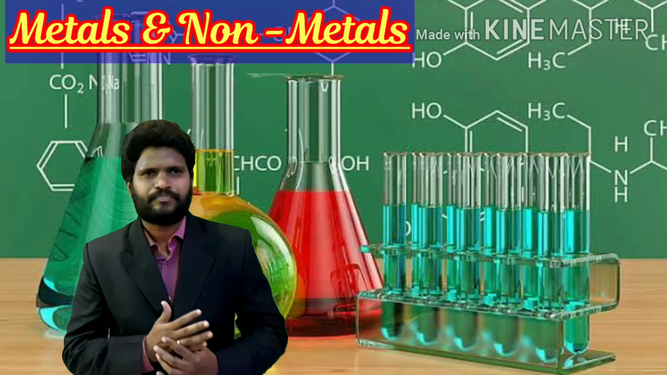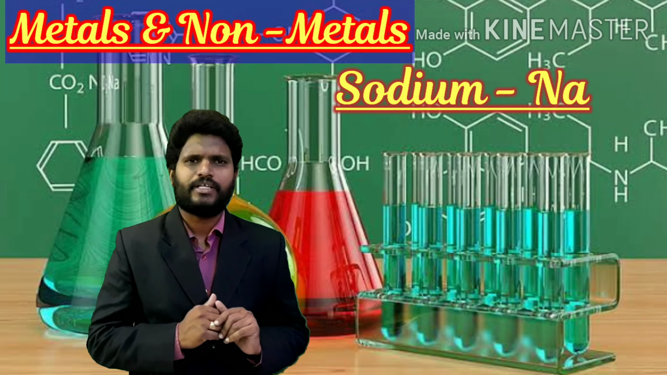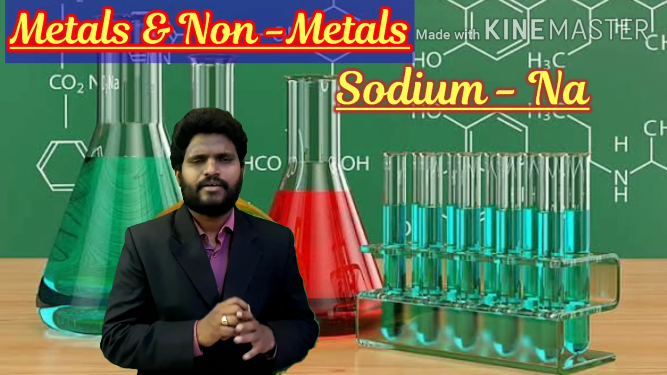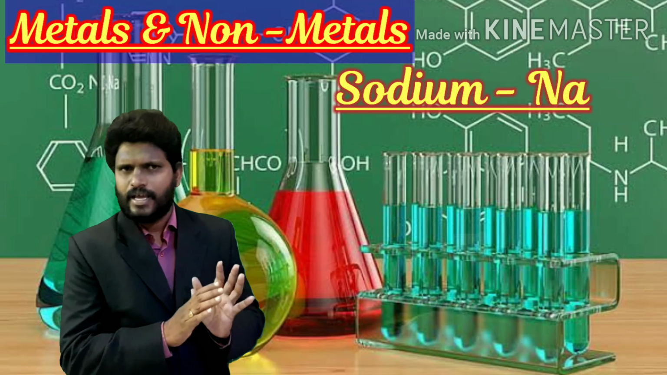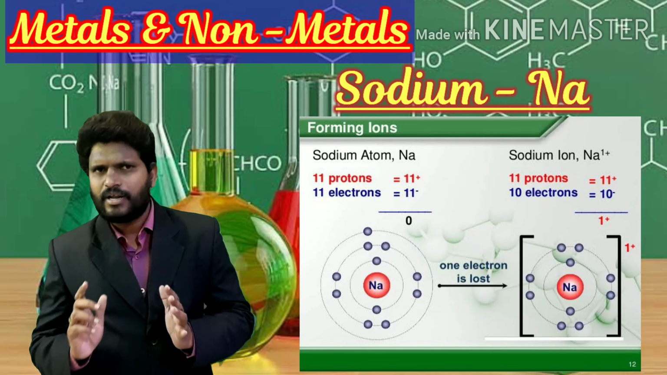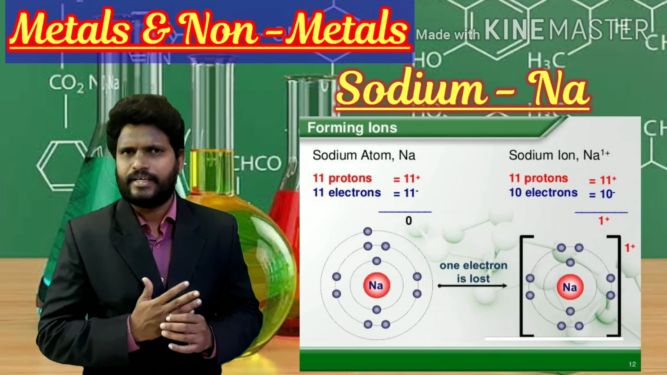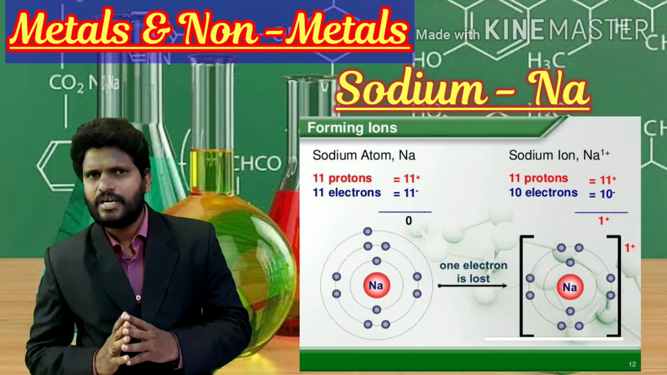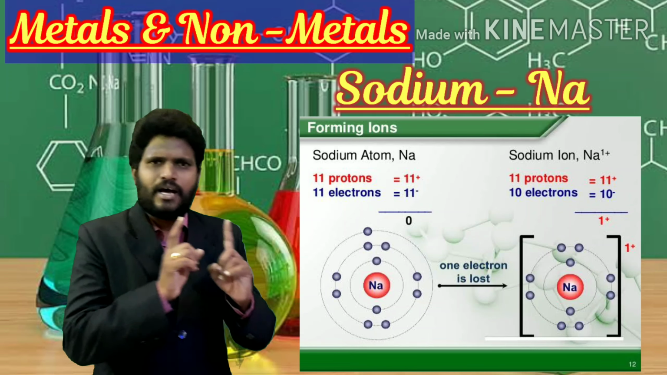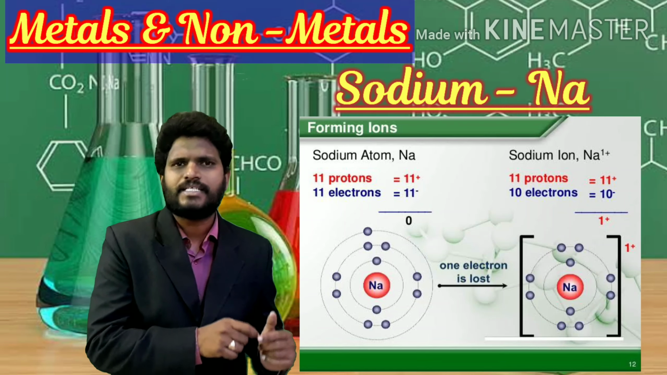For example, take the metal sodium. What is the symbol of sodium? Na. Sodium is ready to lose one electron and form one positive charge. Due to the formation of a positive charge, the element sodium is considered a metal.